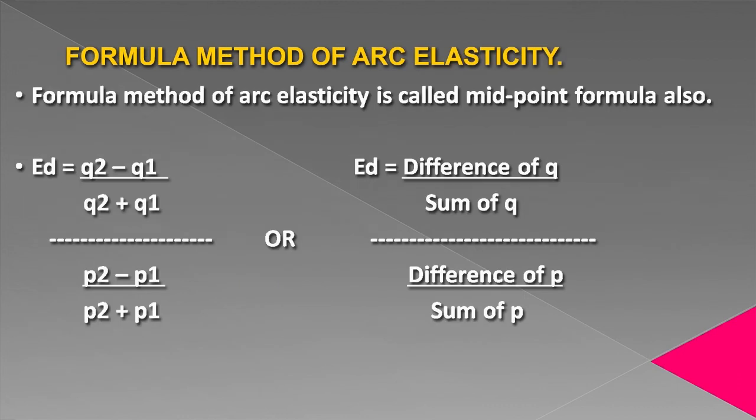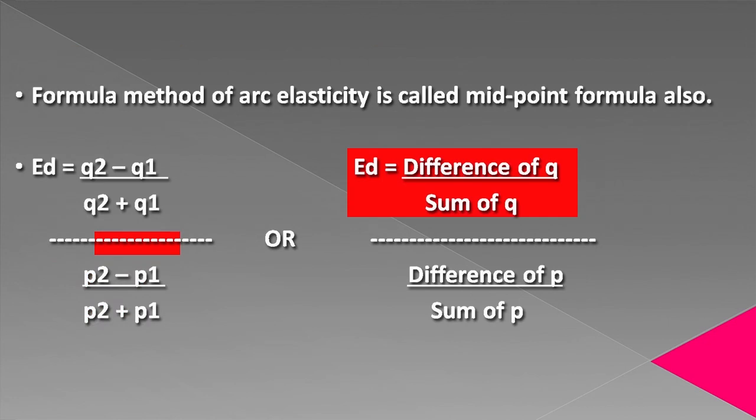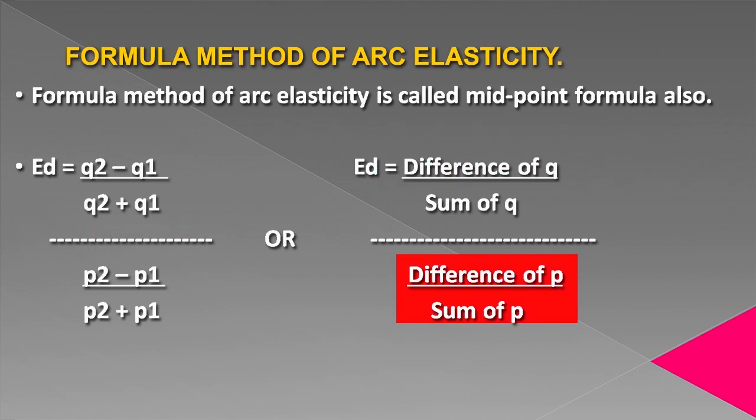The formula method of measuring arc elasticity is also known as the midpoint formula. The formula is Q2 minus Q1 over Q2 plus Q1, whole divided by P2 minus P1 over P2 plus P1. Or elasticity ED equals the difference of Q divided by the sum of Q, whole divided by the difference of P divided by the sum of P.